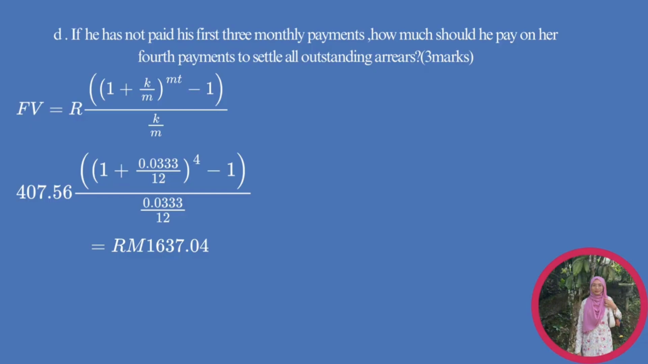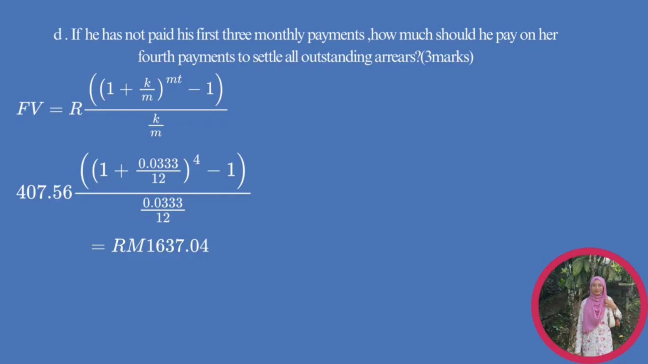This is the last question of case study 2. If he has not paid his first 3 monthly payments, how much should he pay on the 4th payment to settle all outstanding arrears? So the formula we use is FV equals R times bracket 1 plus k per m bracket power m times t minus 1 bracket, per k per m.